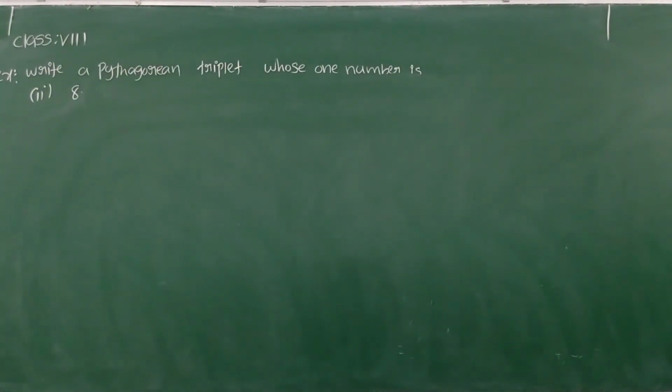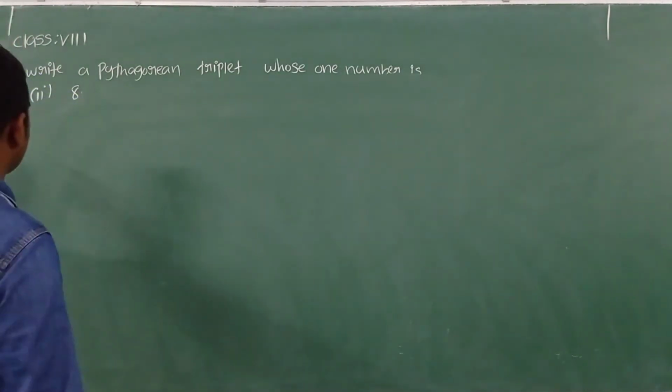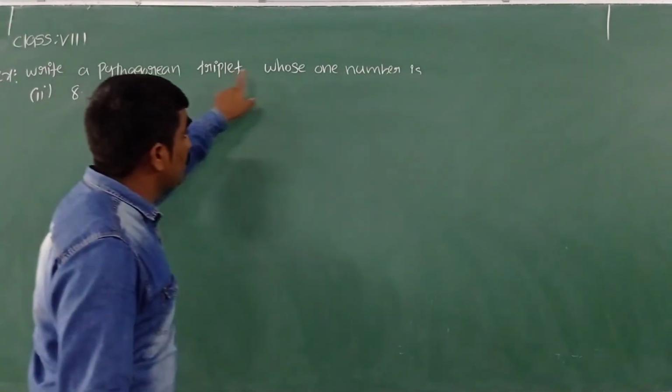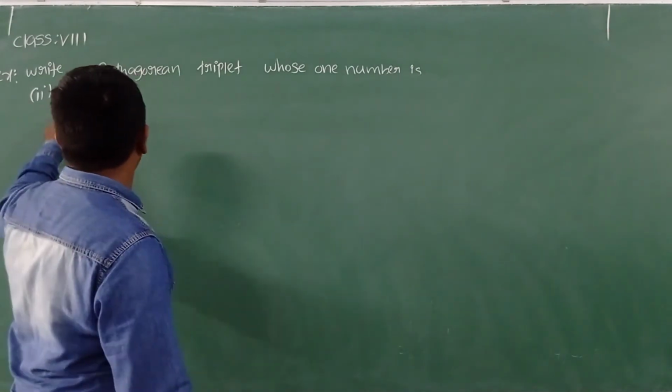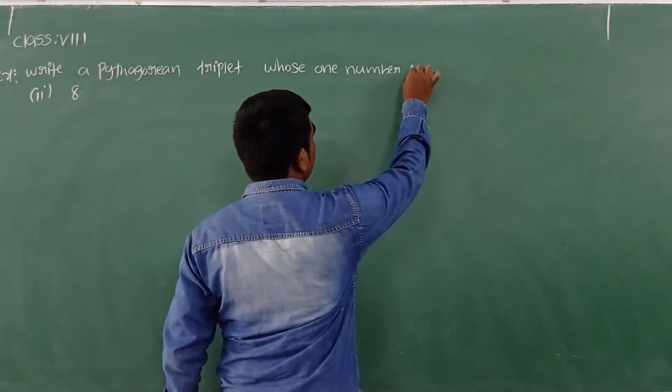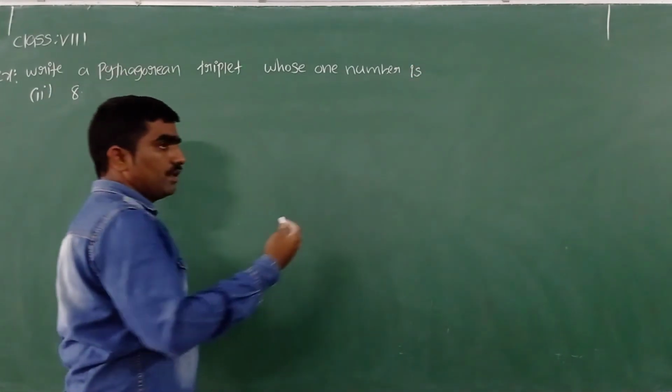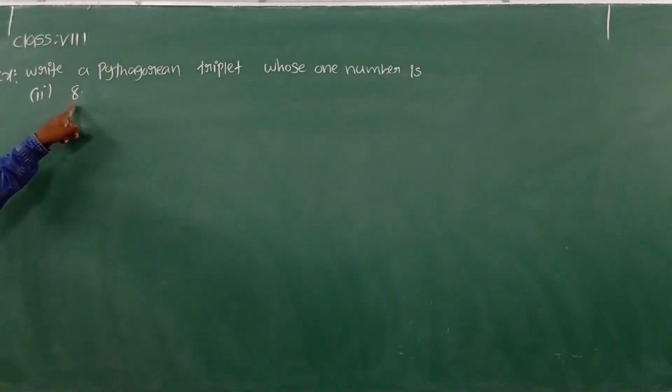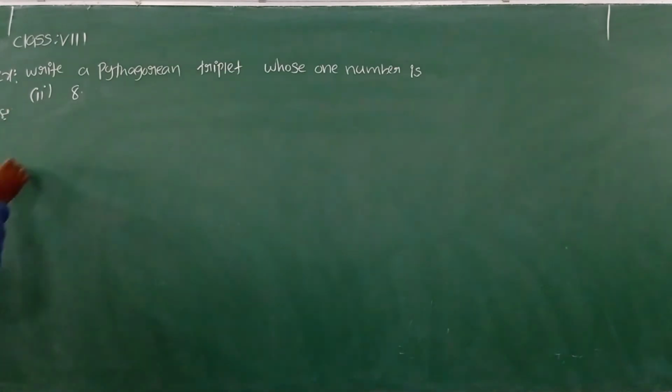Yes, this is the same model here. I am taking my own example now. Write a Pythagorean triplet whose one number is 8. One number is taken as 8. Now they are asking to write the Pythagorean triplets where one of the numbers must be 8. Now we write the general form here.